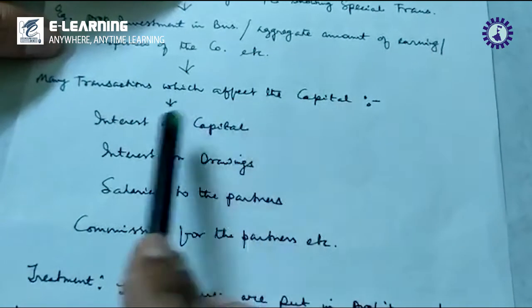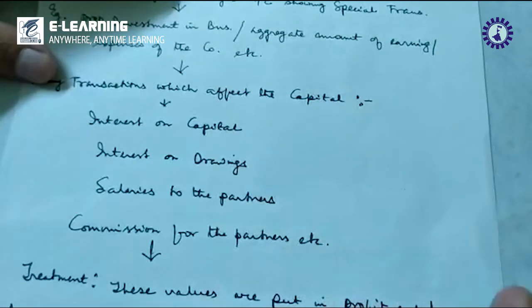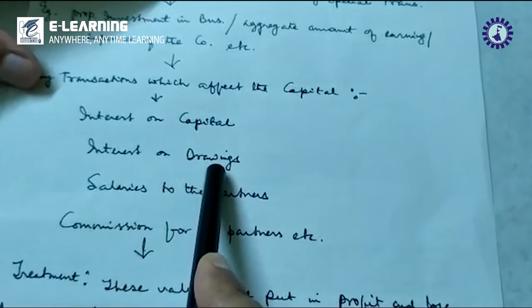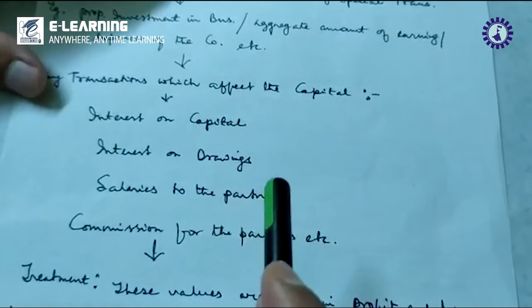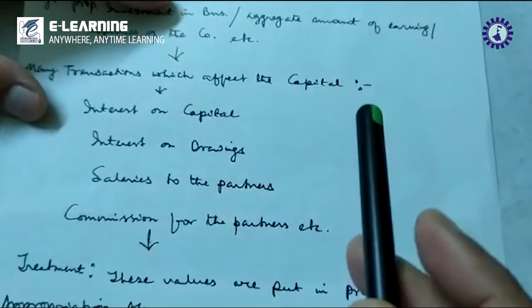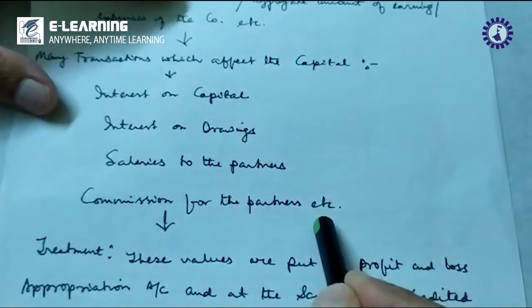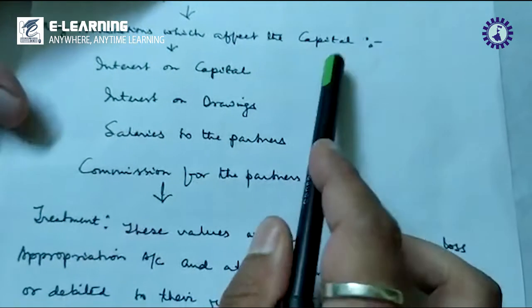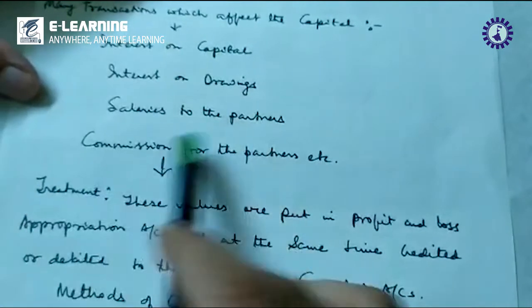Transactions which affect the capital account are interest on capital, which is the interest given on the capital investment; interest on drawings, which is if the partners draw, there is provision that interest is charged on that drawing; salaries to the partners and commission for the partners, etc. These are the transactions which affect the capital account, and when we solve another problem, we will face these transactions.